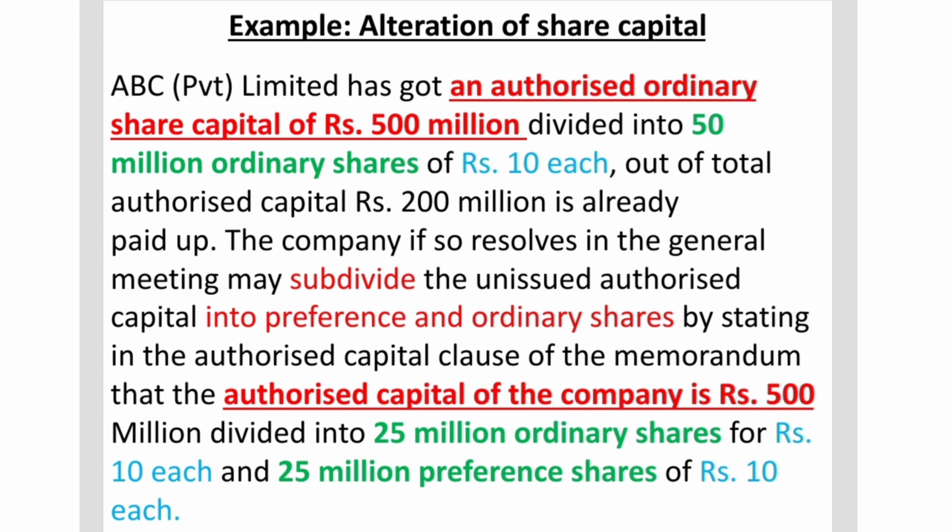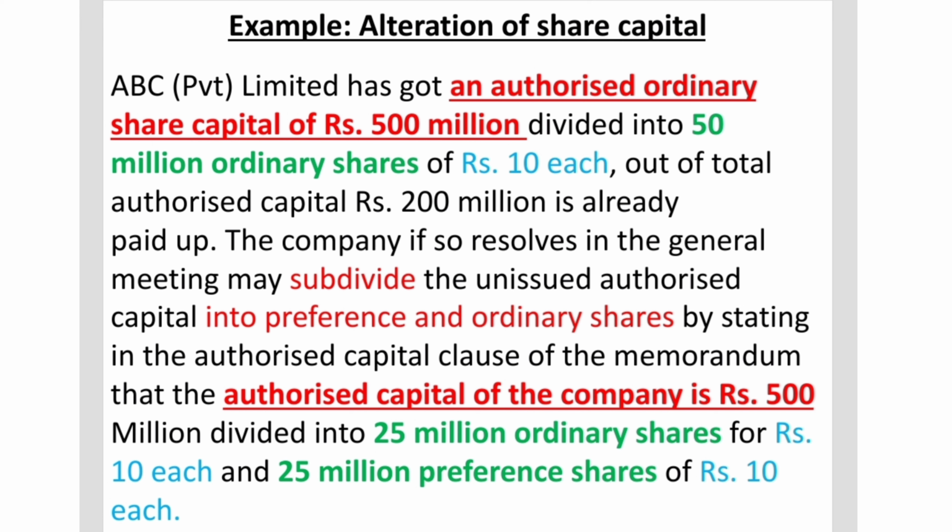Later on, once the company makes the changes in the share capital clause of the Memorandum of Association, the company is going to have two kinds of share capital. So previously, where it had only ordinary share capital, now it's going to have ordinary as well as preference shares. These are the two main points that I wanted to highlight before we deal with this example in detail.